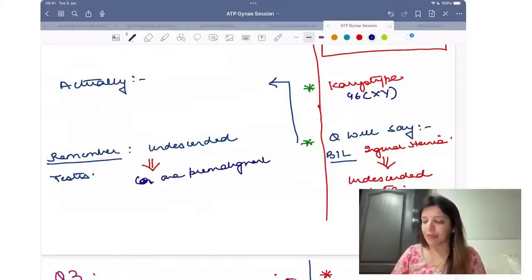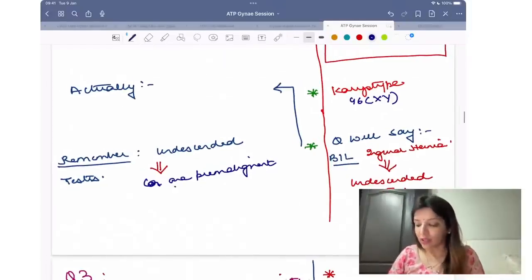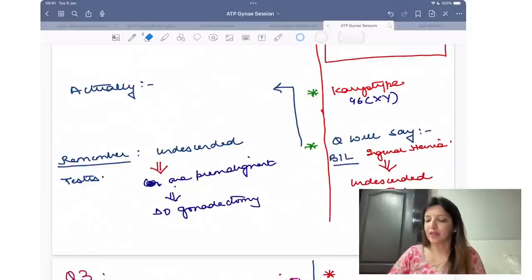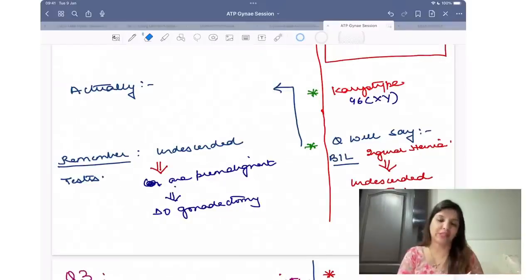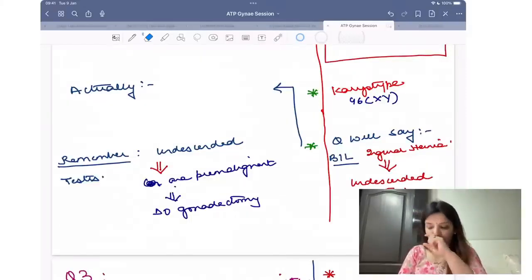They are pre-malignant, right? They can undergo malignancy. That is why you have to do gonadectomy. Right? So जब भी Swyer syndrome की patient आएगी, I have to remove those testes. Clear? Yes? So I have to do a gonadectomy.